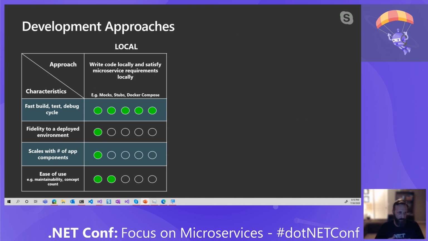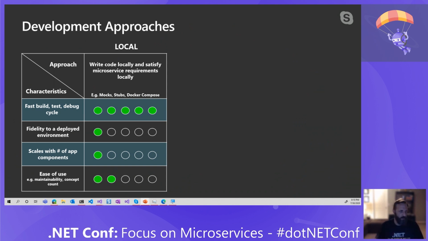But the fidelity to a deployed environment, I'm really not sure. I can't get a good level of confidence on how that's all going to work in my deployed environment. I might feel okay, and say if it works on my machine in containers, it's probably going to work in a deployed environment. As we start to add more and more components to the particular application, as you saw in the diagram, if that scales to, we add customer services and accounting services and things like that, I obviously can't get all of that stuff running on my machine and have a great deal of confidence that I'm not going to break the build.